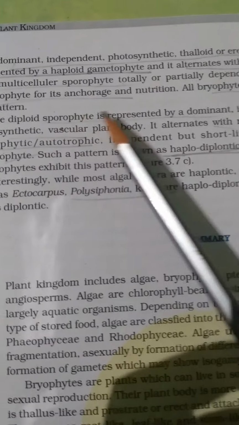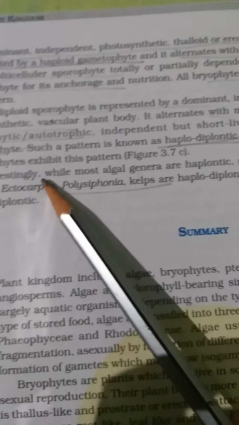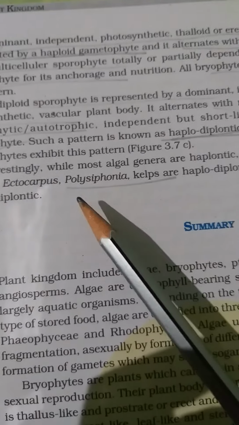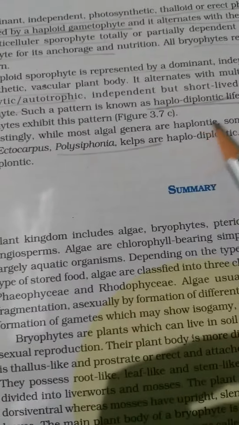Now they show alternation of generation. Sometimes the haploid gametophyte predominates, and sometimes the diploid sporophyte predominates. So you find this in Polysiphonia and kelp.